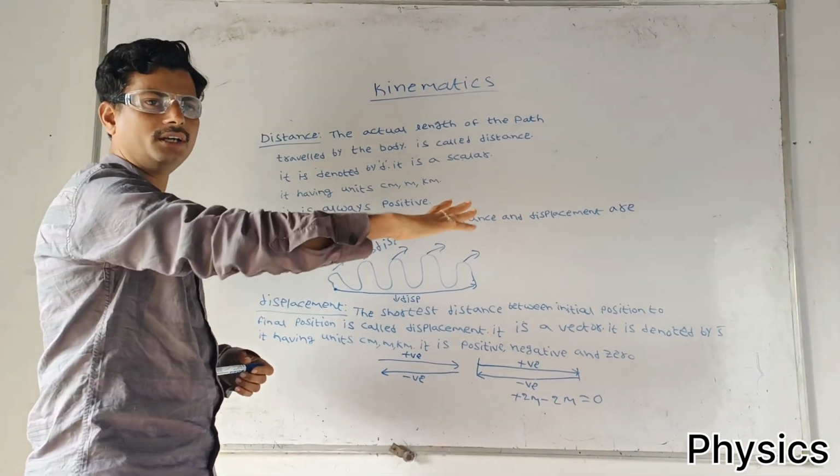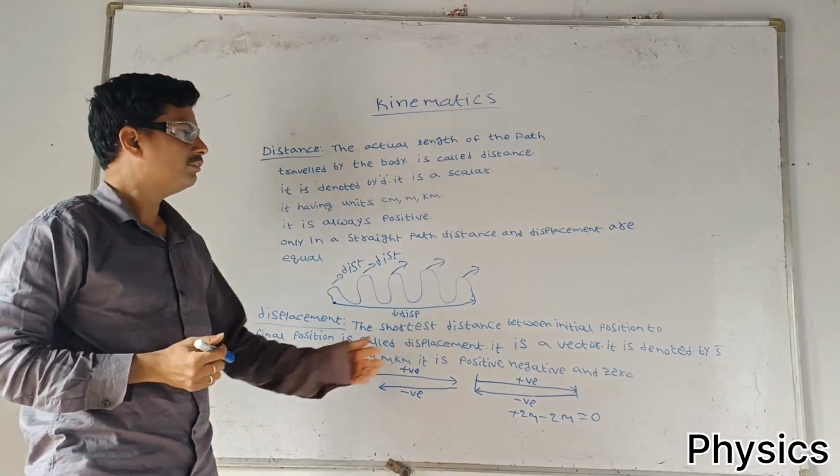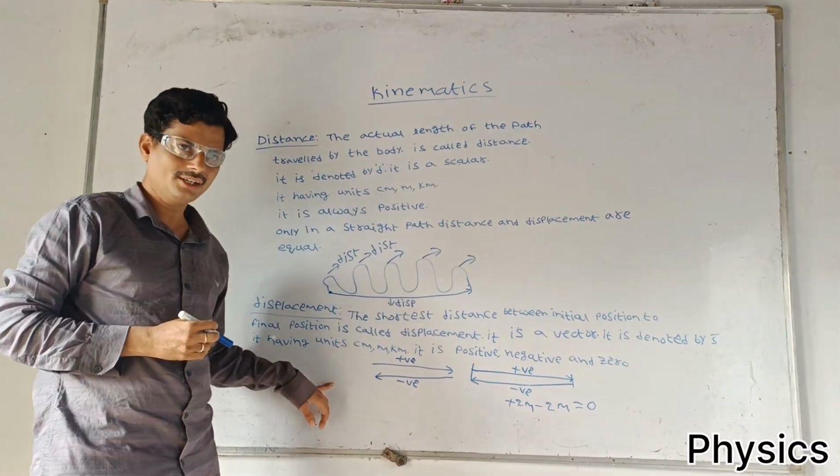Displacement is positive, negative and 0. If we move forward, displacement is positive. We move backward, displacement is negative.